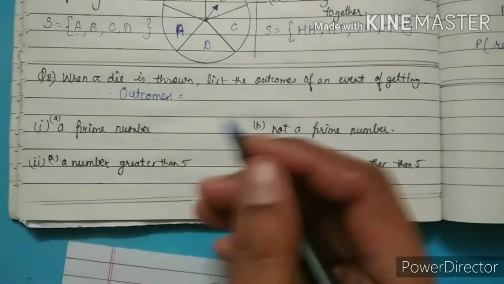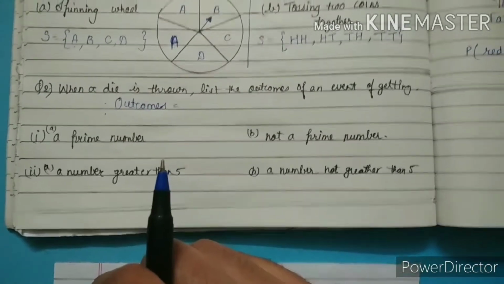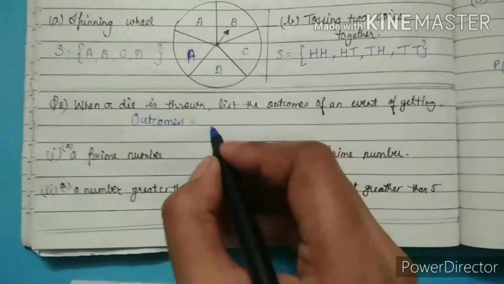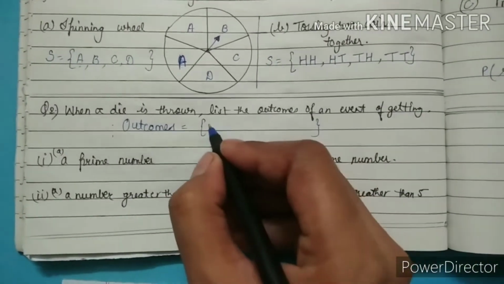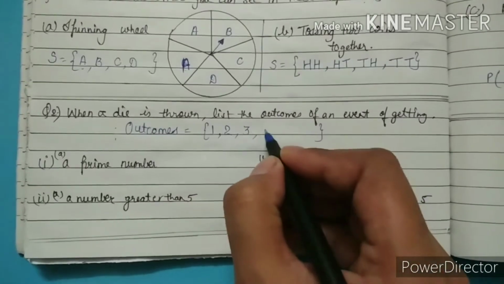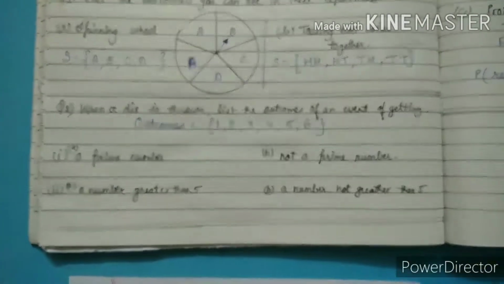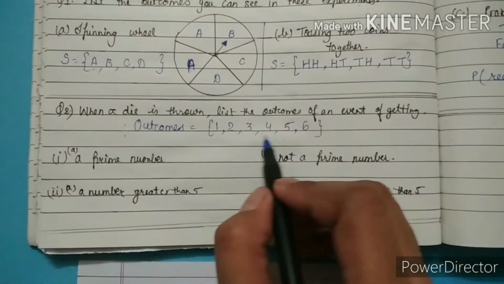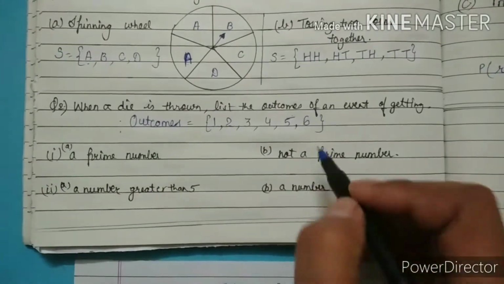Die means when you are playing Ludo, at that time you have a square-shaped cubical dice. On that you have different numbers. It has 6 faces, every face having one number, like 1, 2, 3, 4, 5, and last is 6. Now only these outcomes we can take, 1, 2, 3, 4, 5, 6. Out of these 6 we can't take anything else, like 0 भी नहीं आएगा, 7 भी नहीं आएगा.